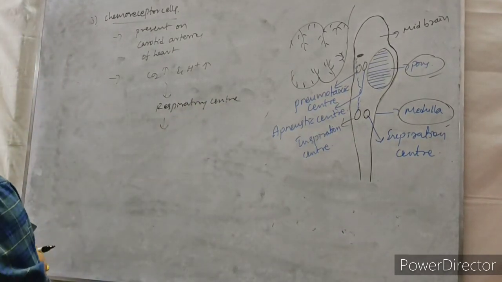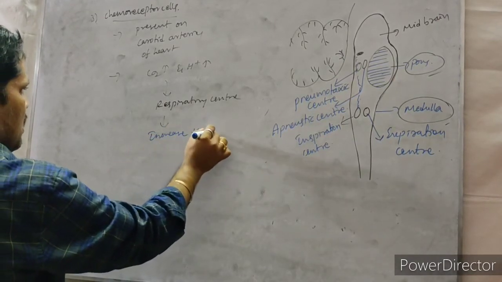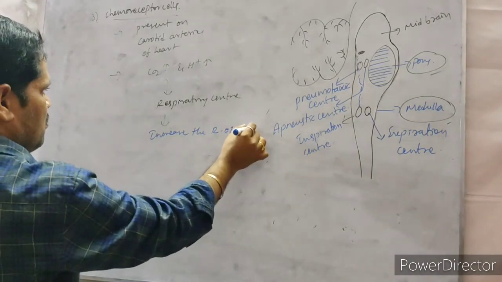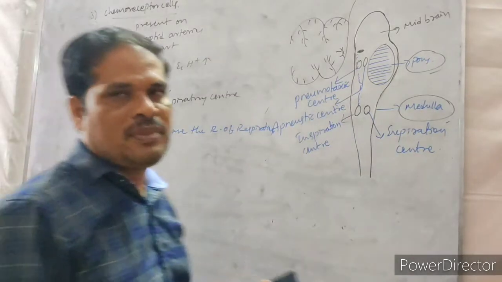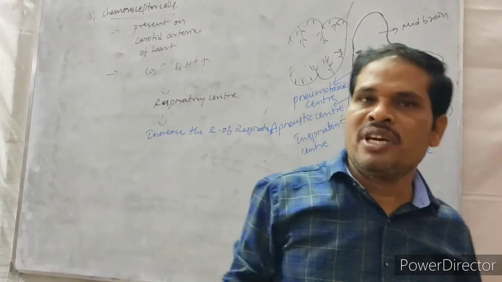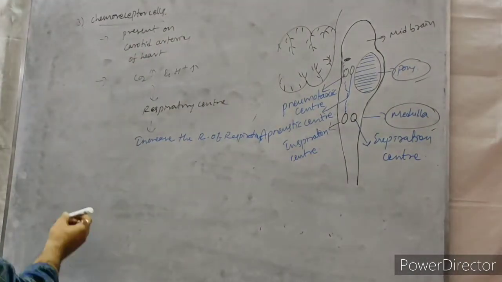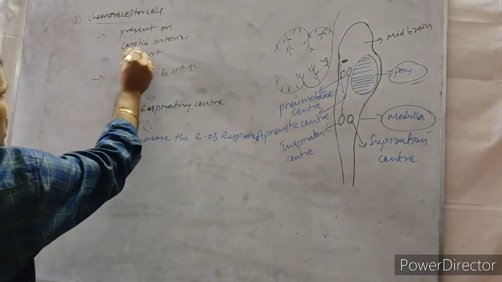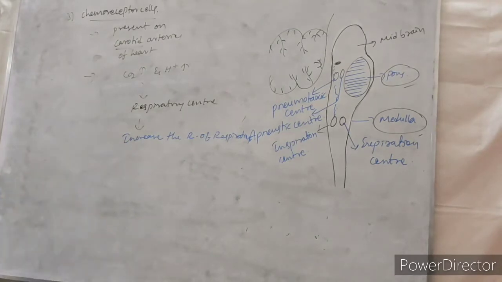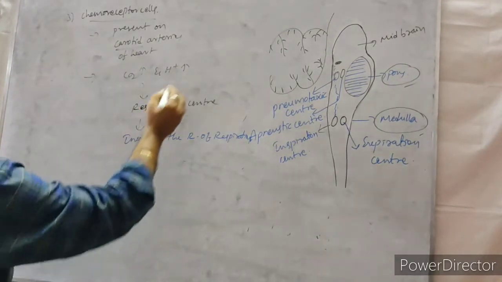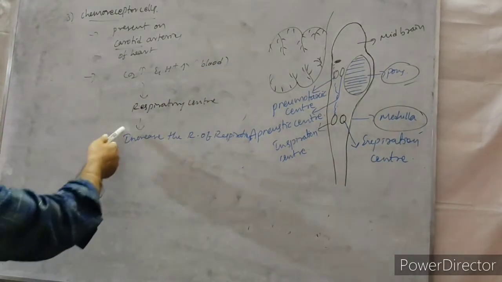Increase the rate of respiration and eliminate the carbon dioxide from the body. It is toxic to humans. That's why the chemoreceptor cells present on the carotid arteries in the heart sense the carbon dioxide more and hydrogen ions more in the blood. That information is sent to the respiratory center.